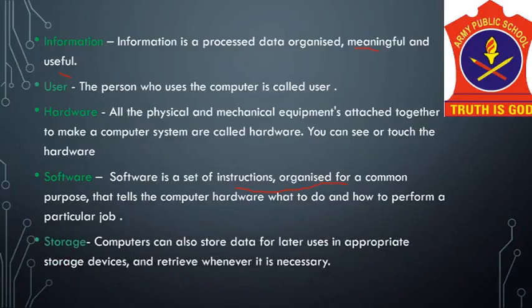Now the next term is storage. Computer can store data for later use in appropriate storage devices. A computer has built-in memory called the primary memory, where it stores data. It has secondary memory also, in the form of removable devices like CDs, pen drives, etc. And they can also be used to store data, and whenever required we can retrieve the stored data.